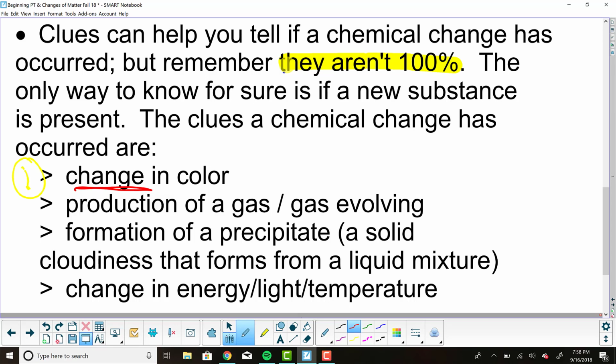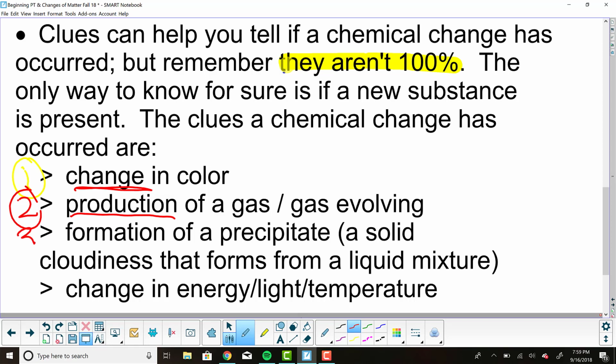The second clue is the production of a gas or gas evolving. If we again think back to that lab, we saw the plastic bags inflate with some sort of gas. We learned later that that gas was carbon dioxide, but that is a spontaneous production of gas. That's a spontaneous gas evolution. Evaporation is not a chemical change. Yes, I know that when something changes state from a liquid to a gas, it is becoming a gas, but that doesn't mean the gas is being produced. You see the difference?